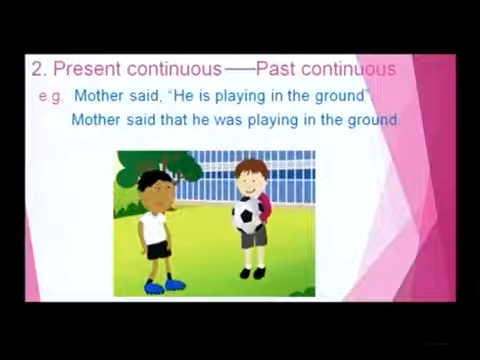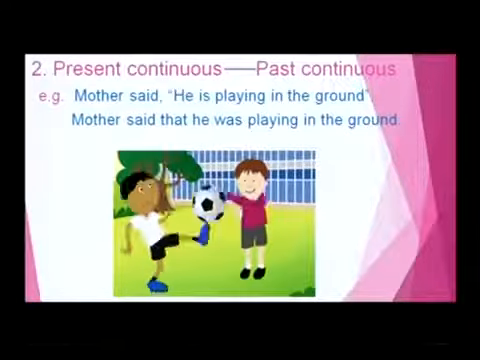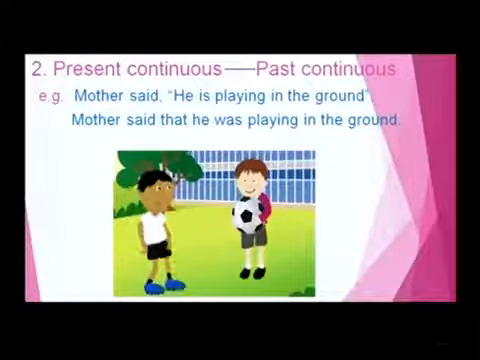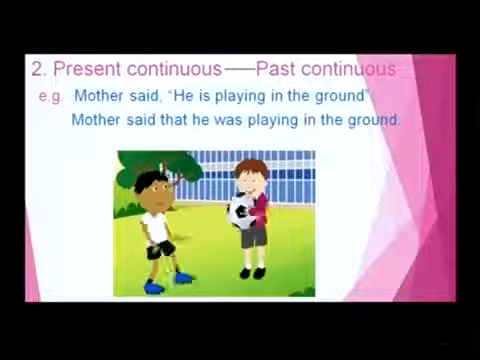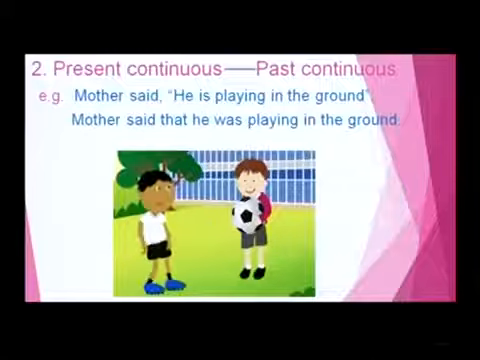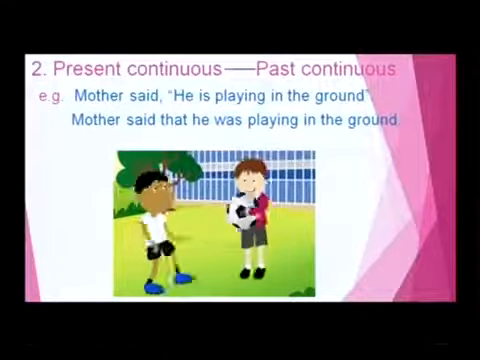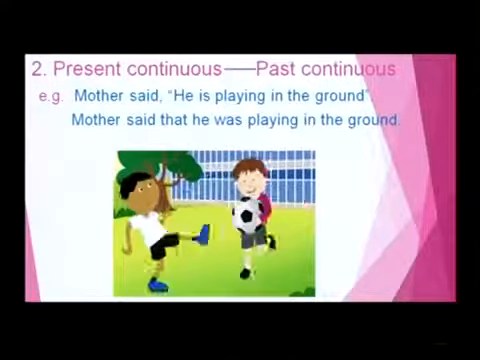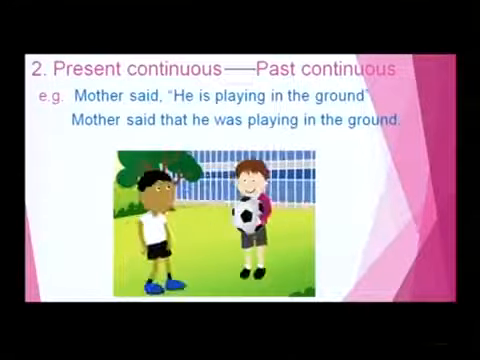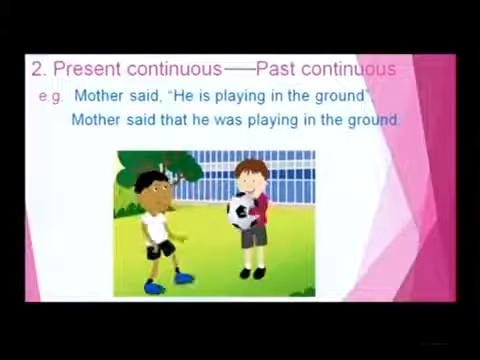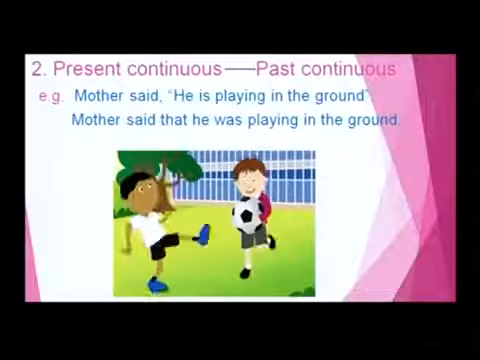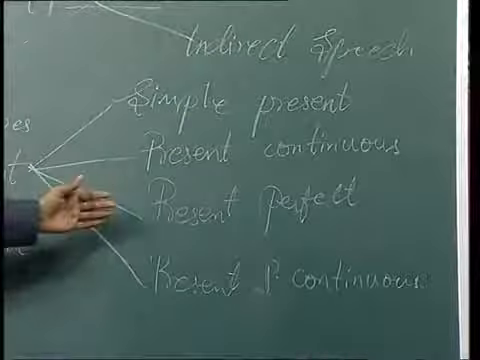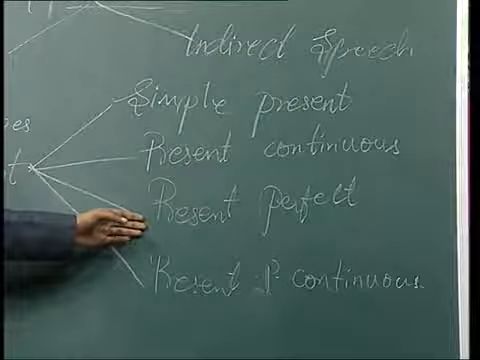In indirect speech, mother said that he was playing in the ground. See my dear friends, the conjunction that is used, and the verb is became was in the past continuous tense, and totally the mother said that he was playing in the ground. In such a way, the present continuous in indirect speech will change into the past continuous of indirect speech. Clear my dear friends?